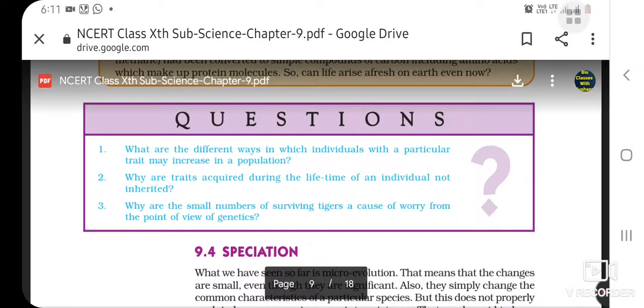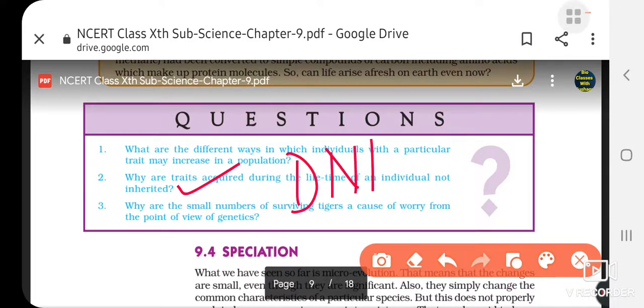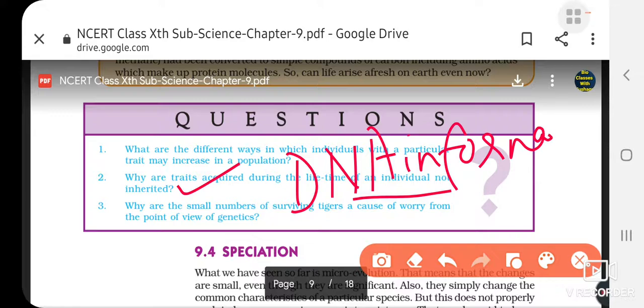Second question, why are traits acquired during the lifetime of an individual not inherited? The reason is that the information of that change does not get stored in our DNA. Okay, we get only those changes in the new progeny which are present in our DNA. So the changes which we acquire during lifetime do not change our DNA information. Whatever we have in our DNA as information, that only is transferred to our offspring or to our children.